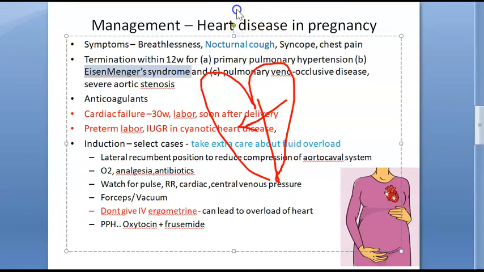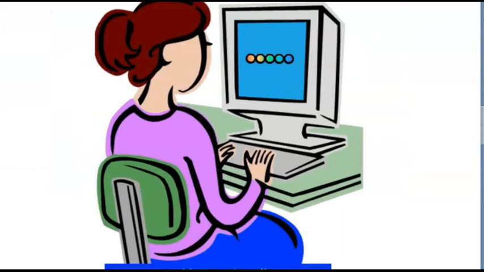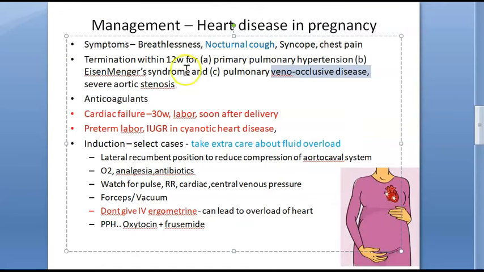So what will happen if there is a left to right shunt? This is kind of okay, right? This will be acyanotic, according to me. So the oxygenated blood can come to the right side. But in these people, eventually the shunt can become cyanotic, right to left. Anyways, this is an indication for termination within 12 weeks.